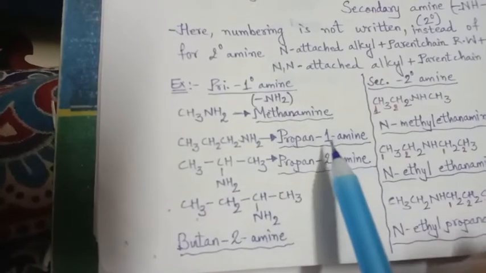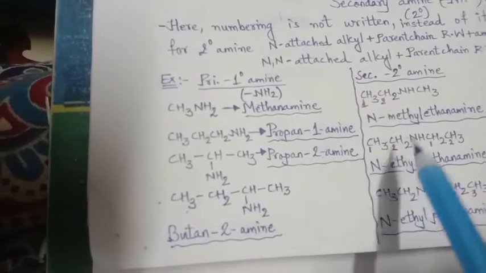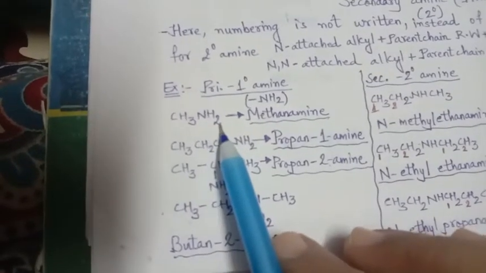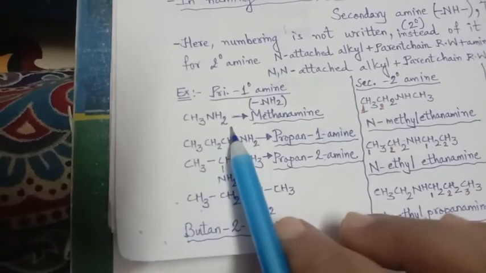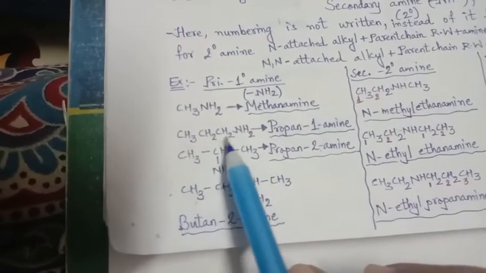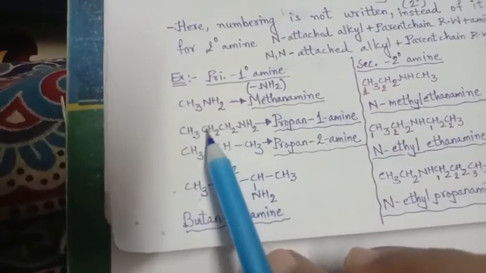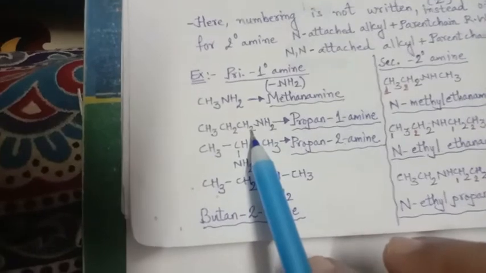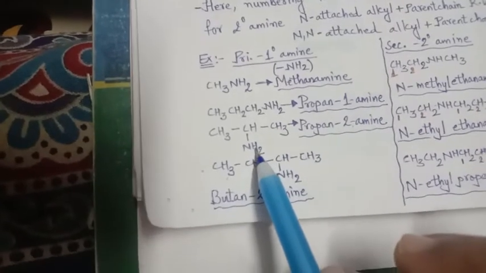Just pay attention. For primary amine, no problem if you write a number, it's okay. But in secondary and tertiary, we are not writing numbers. We are writing N and NN. So here is an example of primary amine, CH3NH2. So 1 carbon and an amine group is there, so methane amine. Now here see 1, 2, 3, 3 carbons. The amine group is on this carbon, so it is 1, 2, 3, and on the first carbon the amine group is there, so propane 1 amine. And from here 1, 2, 3 or 1, 2, 3 similar, so propane 2 amine.